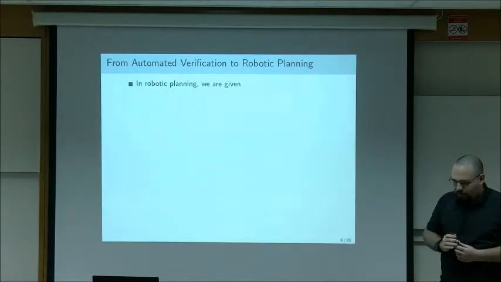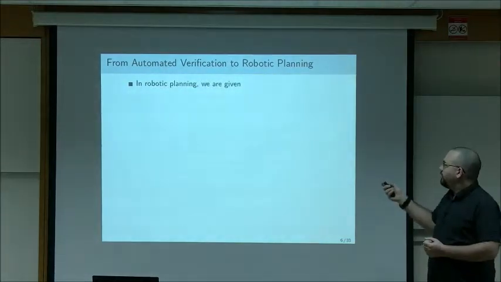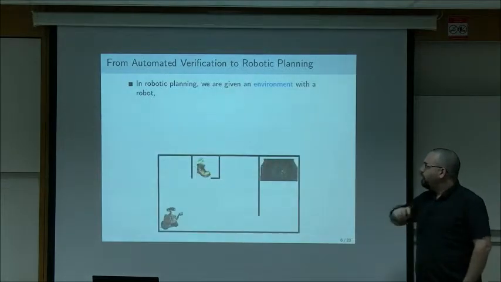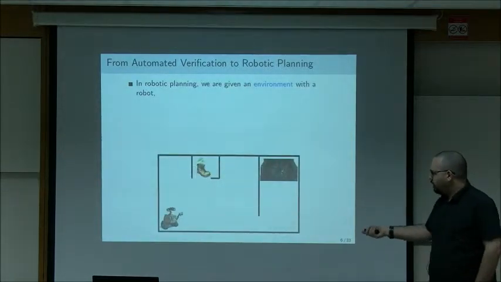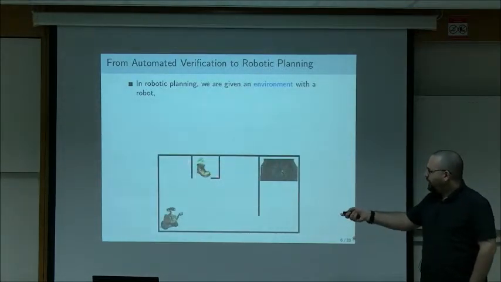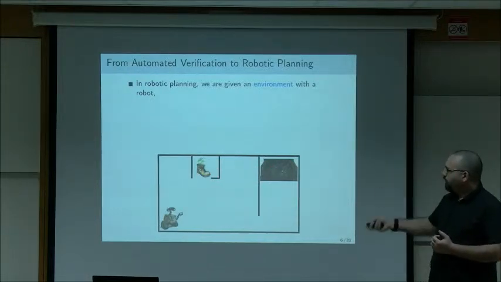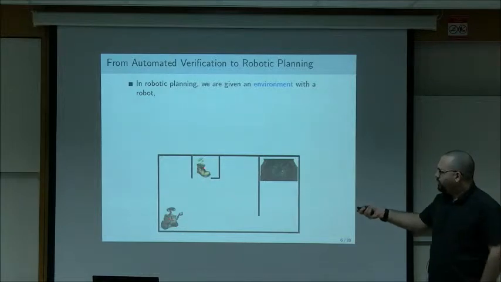Now, a very interesting application of model checking is in robotic planning. What is robotic planning and what does it have to do with model checking? So in robotic planning, we're given an environment. In this case, we have this world. We have Wally here. We have a plant here, and this is Wally's home, which you can't see very well. And Wally has a goal. The goal of Wally is to find the plant and bring it home.